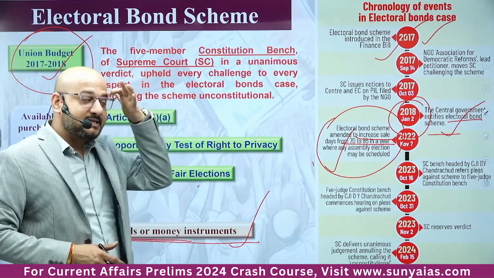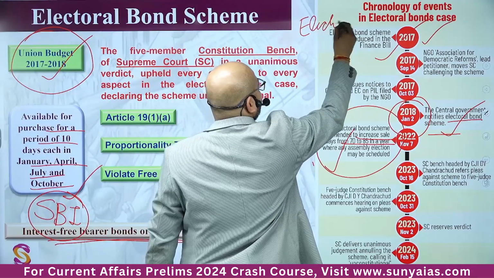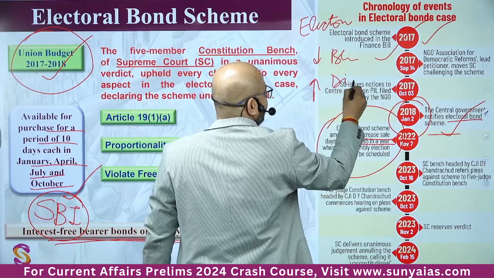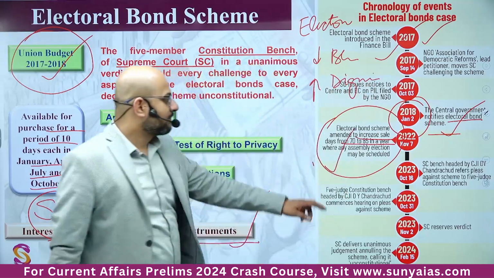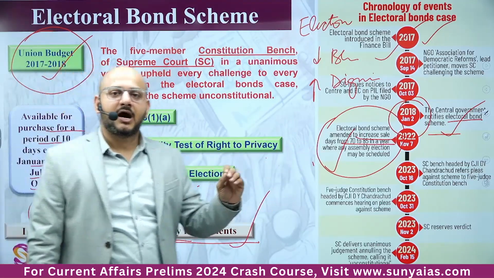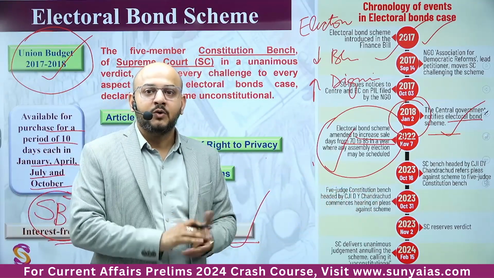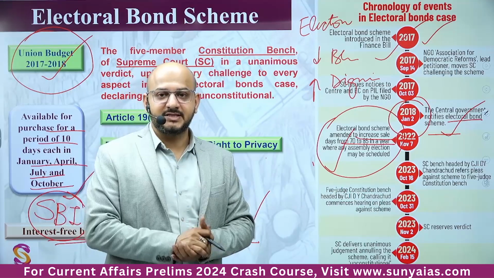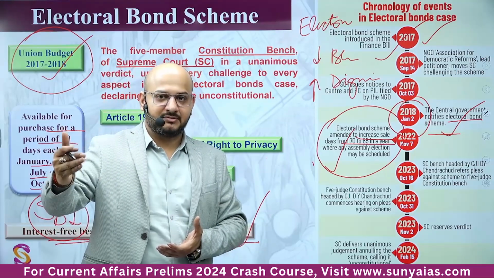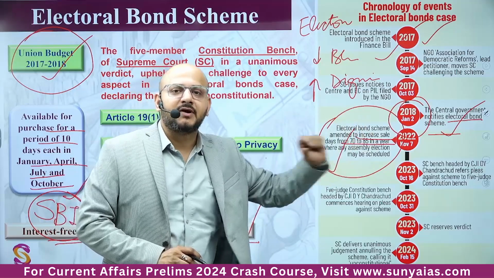Okay, basically it was devised as a mechanism for electoral funding to curb the black money and increase the digital India. सुप्रीम कोर्ट में केस आया भाई. फिर केस कह रहा है कि ये इलेक्टोरल फंडिंग में आप इतना ज्यादा पैसा जा रहा है जिसके बारे में लोगों को कोई इंफॉर्मेशन नहीं है. From where the money is going, who is donating this money, why you are exempting these people from this information. So a lot of things are happening. Right to information, right to privacy, right against equality towards political funding also.